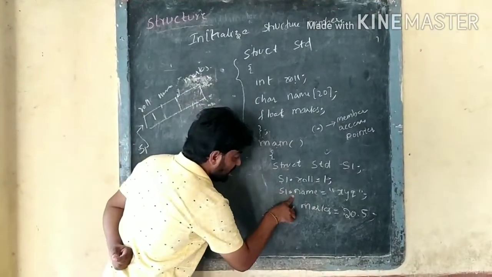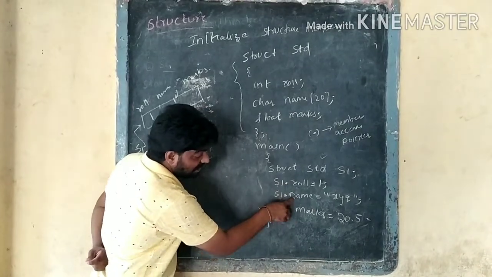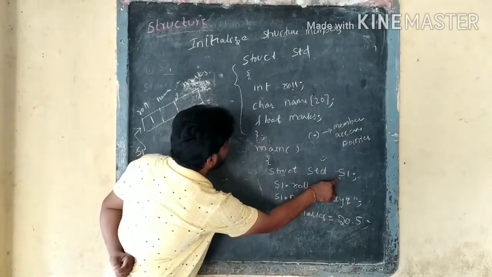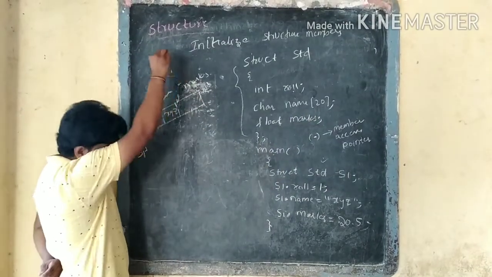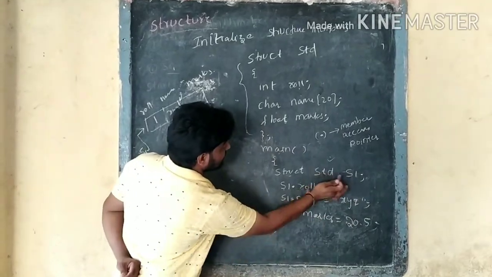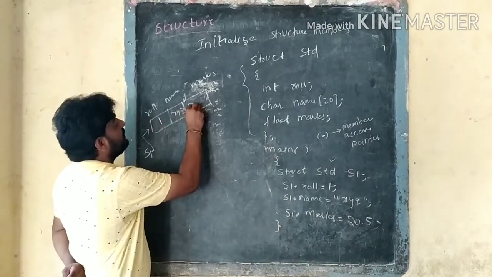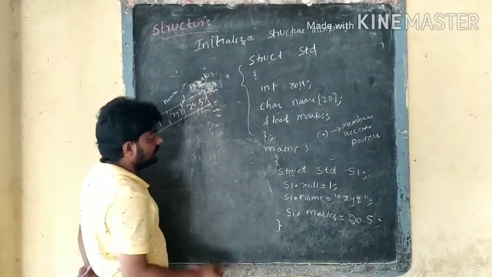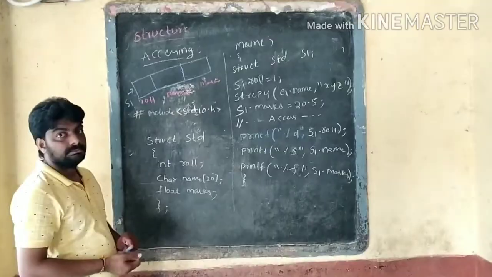S1 dot name is XYZ, so XYZ is stored. S1 dot marks is 20.5, so 20.5 is stored here. This is another way of initializing structure members.